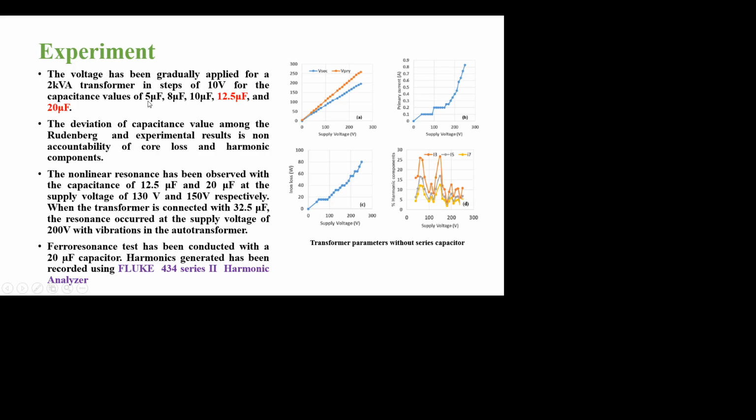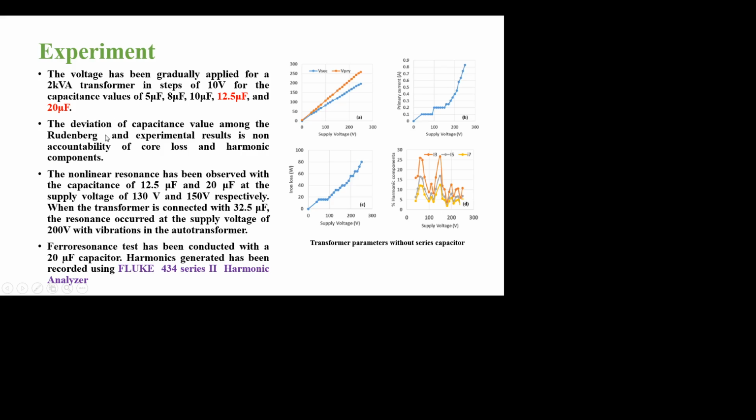So while supplying the transformer in steps of 10 volt, capacitances of 5, 8, 10, 12.5 and 20 microfarad are used initially. Among these, only 12.5 and 20 microfarad induce ferroresonance. Before connecting this capacitor, I got normal values as shown in this figure.